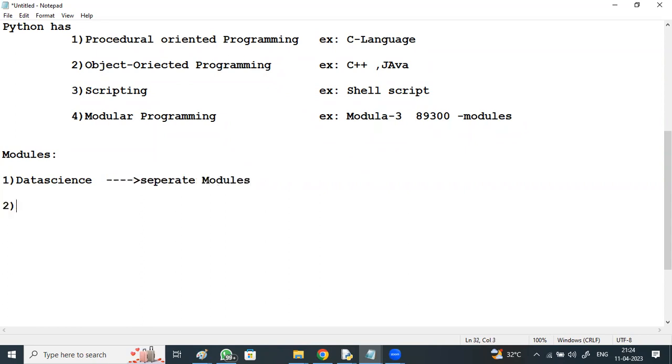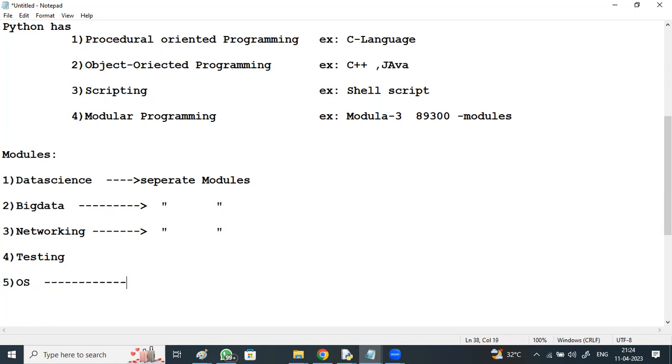Not only data science, for the big data environment, Python has got separate modules using which we can perform these operations. Apart from this, for the networking environment, not only modules, Python provides a separate framework itself for network programming and network applications. For testing or test cases, Python provides separate modules. And even for operating system kinds of activities, the name of the module itself is OS, for performing various OS related activities.